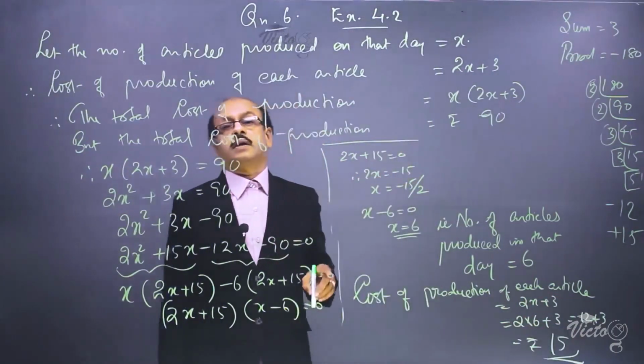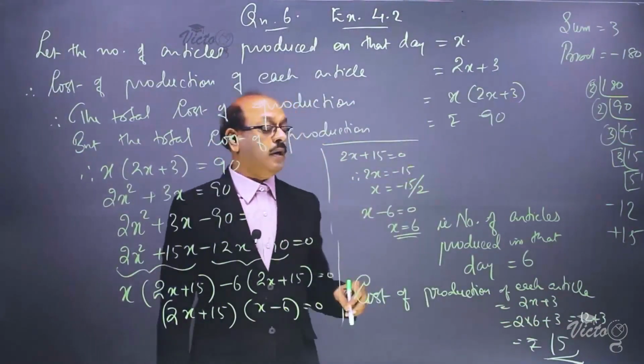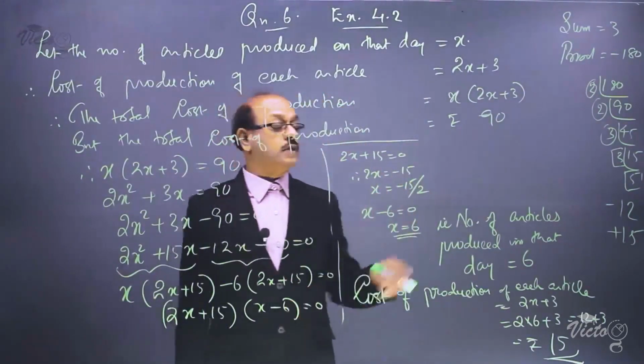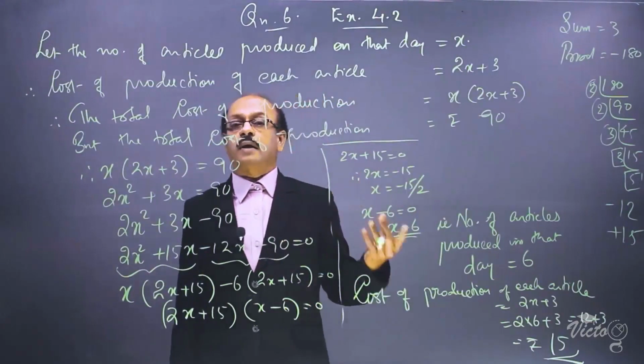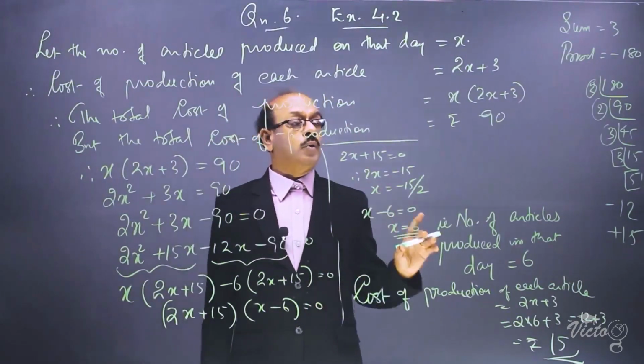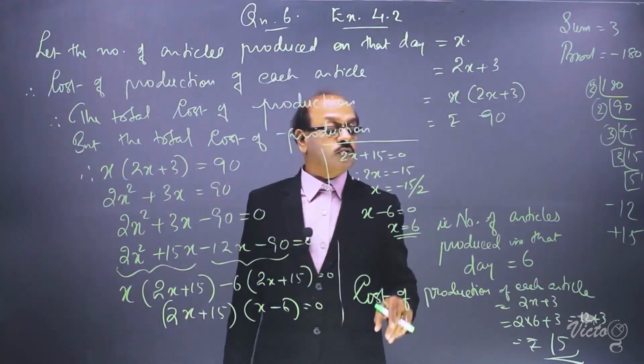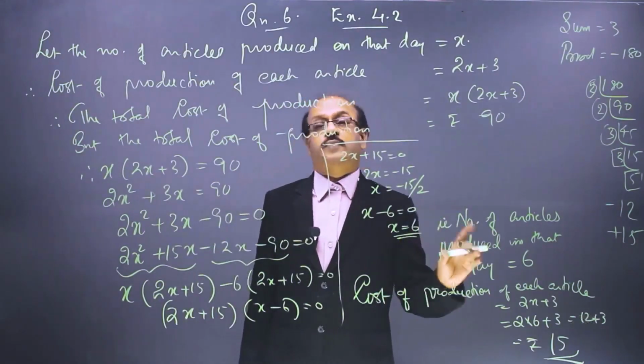We can check the result by multiplying the cost of production of each article and the total number of articles produced. That is 15 into 6 is equal to 90 itself. So our conclusion, our answer is: the number of articles produced is equal to 6 and the cost of production of each article is equal to rupees 15.